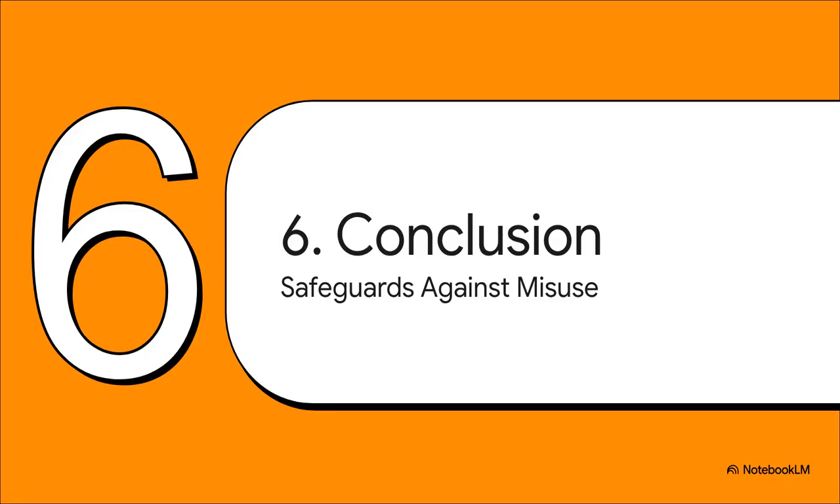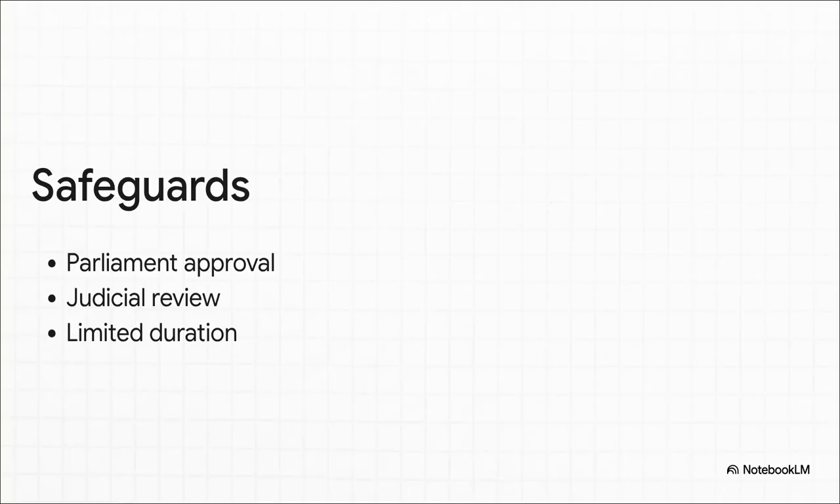Section 6. Safeguards and Conclusion. The evaluator is always checking for a legally sound finish. Safeguards against misuse: parliamentary approval required, judicial review available, limited duration. These 3 pillars are the vital constitutional checks. They prevent the complete death of state autonomy. Parliament must debate it. The Supreme Court can strike it down if it's malafide, and it simply cannot last forever.